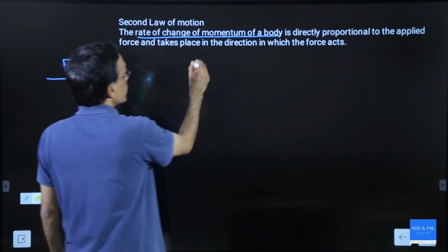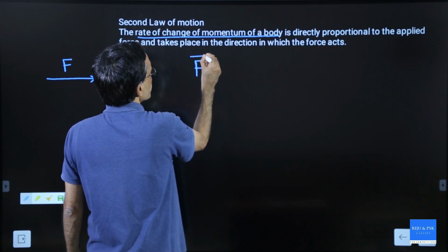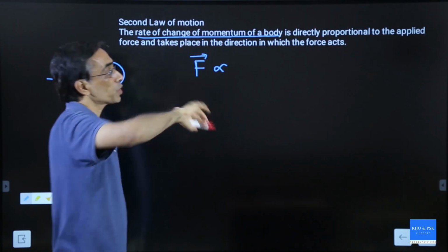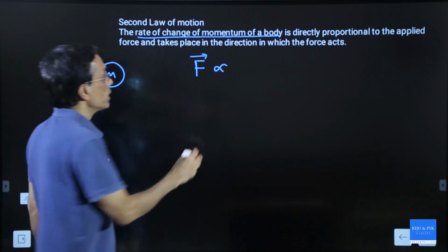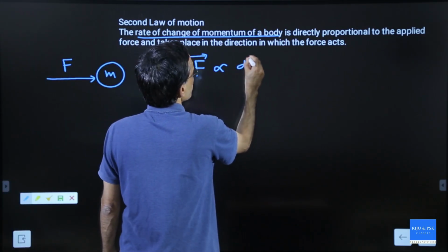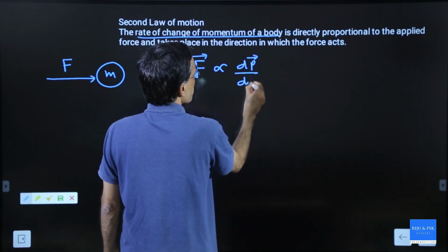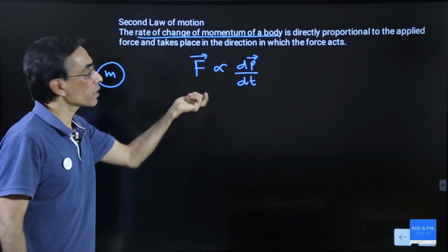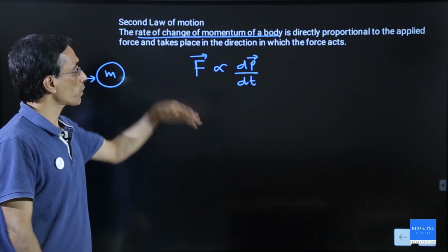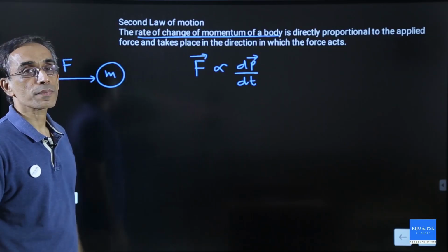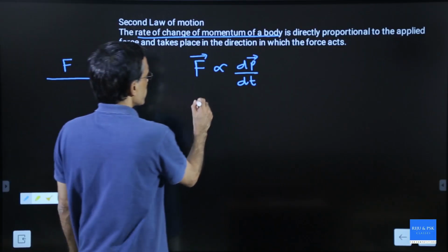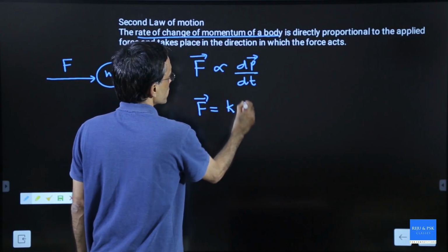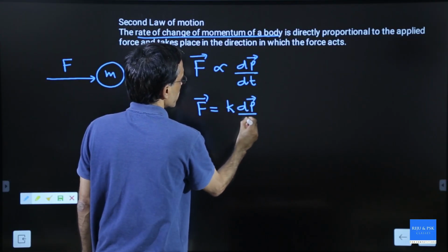Then I can write at that instant F is proportional to the rate of change of momentum for an instant, which is written as dP by dt. So this statement is converted into a proportionality, F proportional to dP by dt. Naturally, we can write this as an equation. What is the equation? F is equal to K, put a constant here, dP by dt.